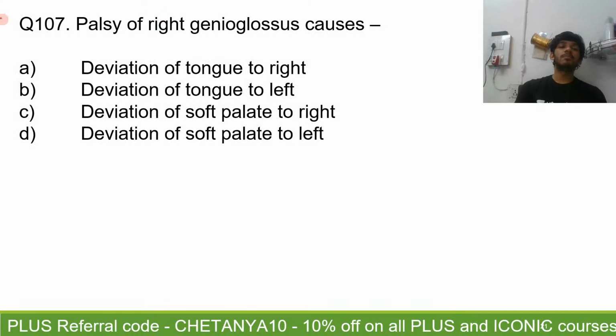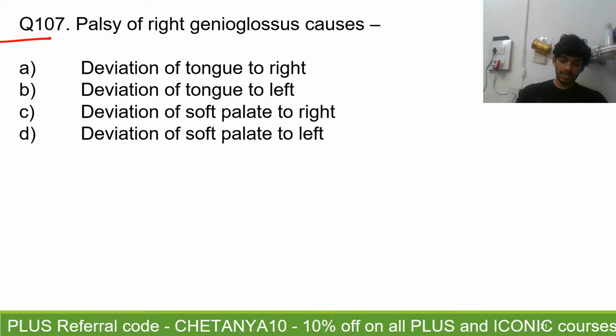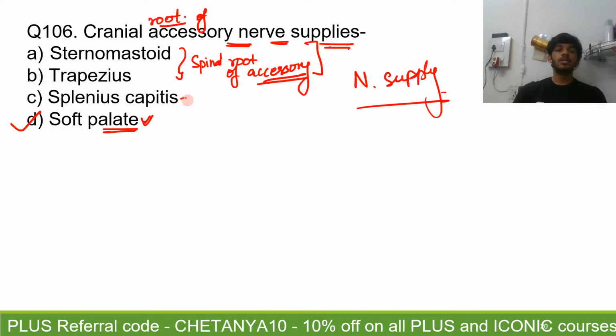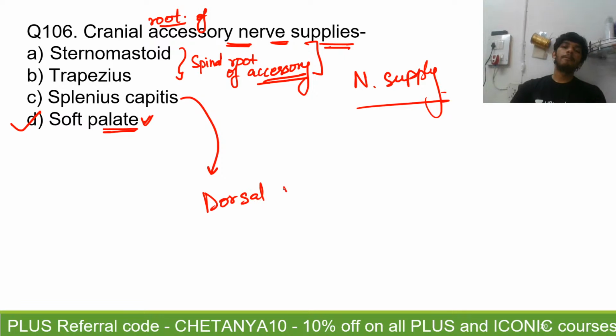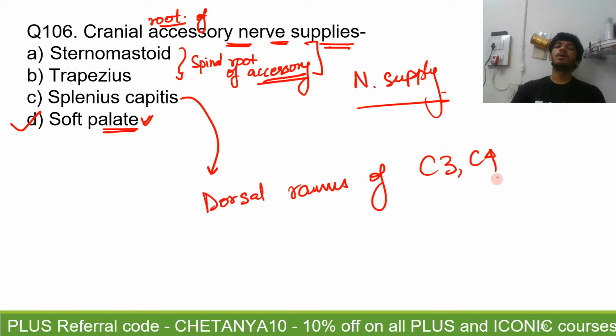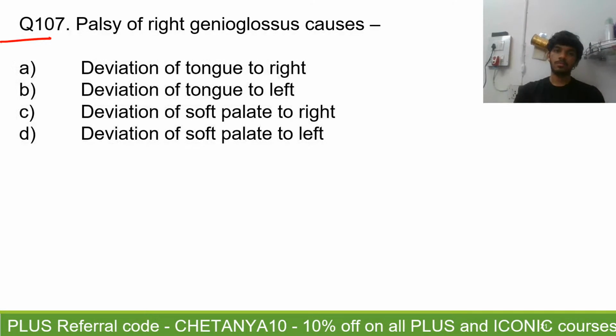So let's move to question number 107. We've discussed this question multiple times. The palsy of the right genioglossus. Okay, wait, I'll write it here also. Splenius capitis is supplied by the dorsal ramus of C3, C4. Remember the dorsal ramus, not the dorsal root, because the dorsal root is always sensory. The dorsal ramus.